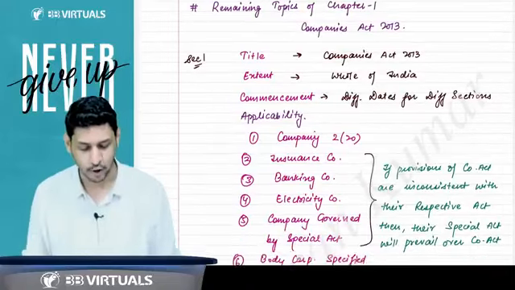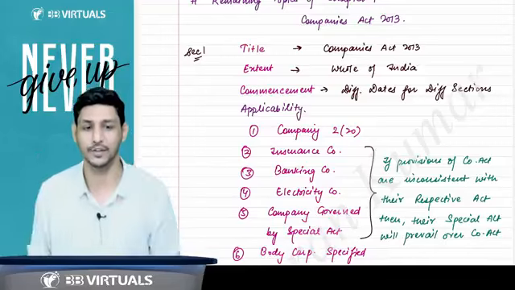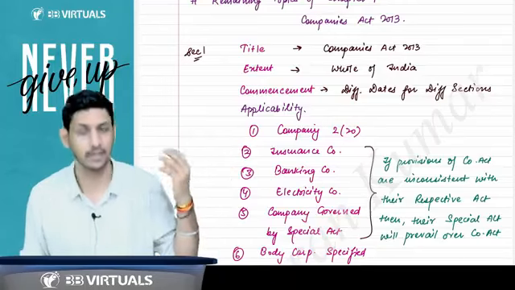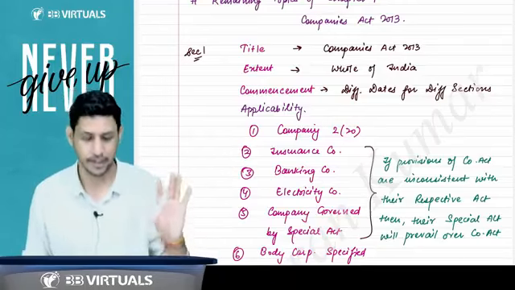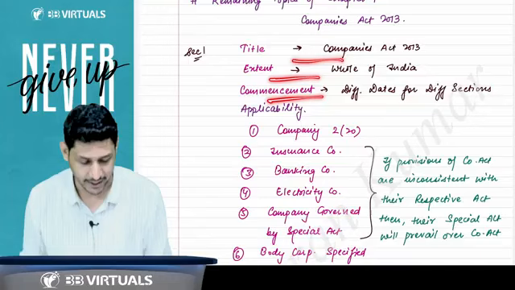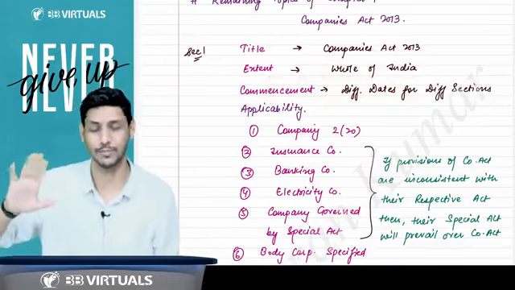Now I'll come to some remaining topics of chapter number 1. We have completed so many types of companies and definitions. Now I'm coming to some other relevant definitions we have to understand. But first of all, we will understand section number 1. Section number 1 talks about title, extent and commencement. Title is Companies Act. Extent is applicable to the whole of India. Sir, Jammu Kashmir? Yes, Jammu Kashmir also.